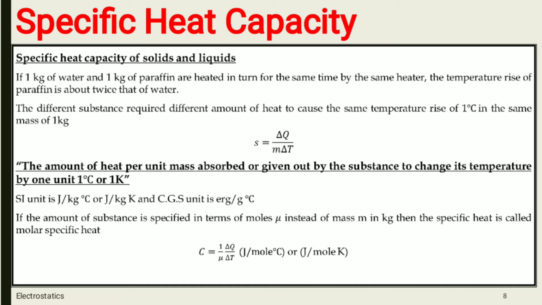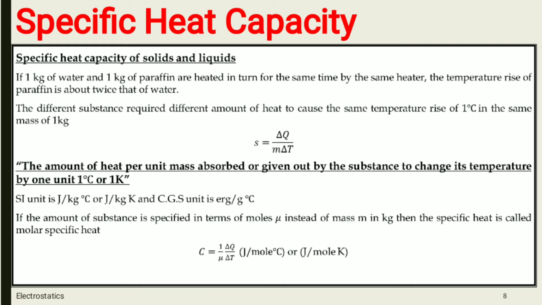So how will you write it? S is equal to delta Q divided by m into delta T. Q is the amount of heat absorbed or given out by the substance of mass m, whatever the mass is, and delta T is the temperature change of that liquid or solid.